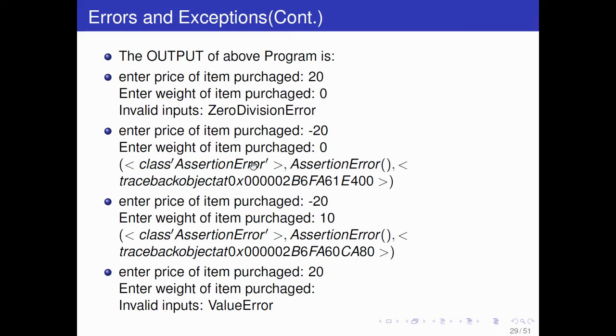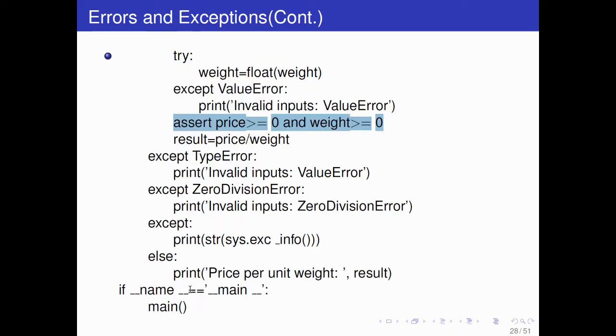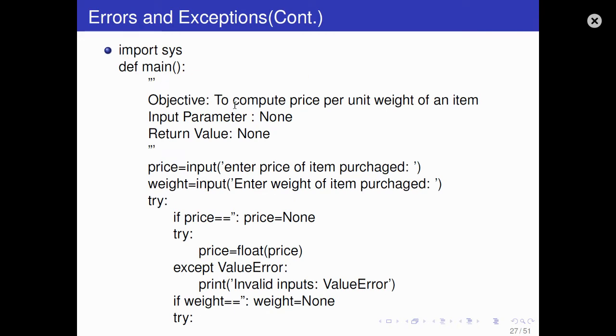So class assertion error. If price minus 20 and 10, again assert condition will fail because price and weight both must be more than equal to 0. If you enter price as 20, if you enter nothing in place of weight, it will give you this invalid input value error, this way, if you don't enter anything.